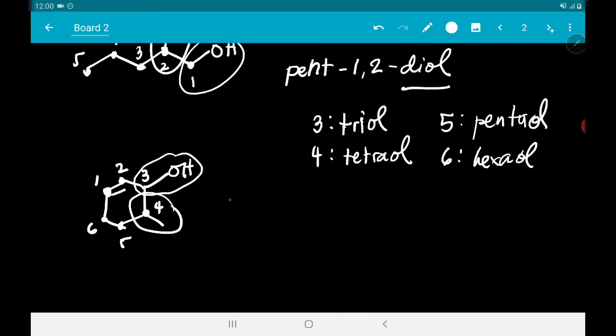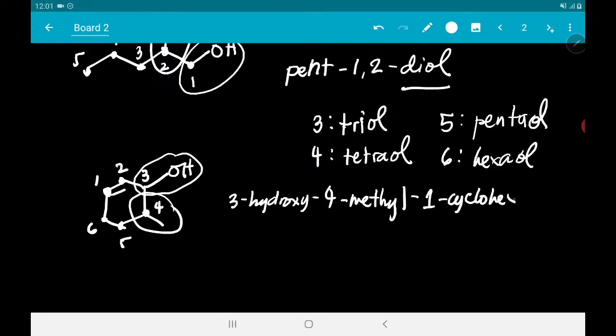So, that's 3-hydroxy-4-methyl-1-cyclohexene. Or pwedeng wala na yung 1, again, di ba? Kung cyclohexene lang naman at wala siyang ibang double bond, it's cyclohexene.